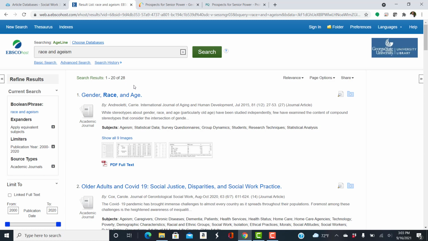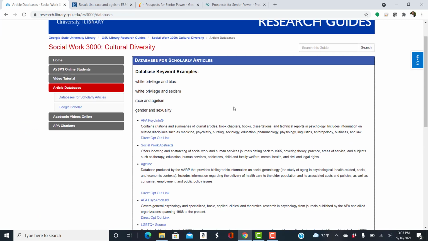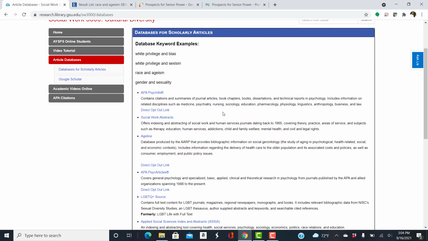Again, a very manageable list. So we've done two of these searches: white privilege and bias in APA PsycInfo. All of these should work in there. And we really got specific using race and ageism as keywords in AgeLine.